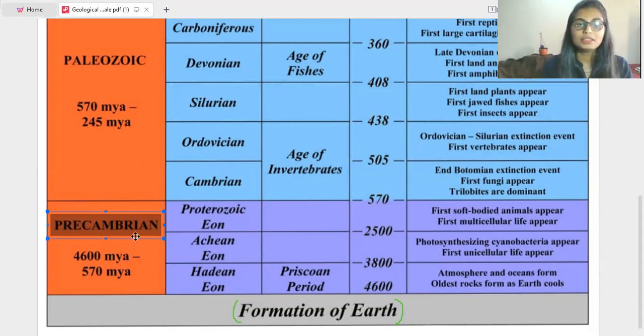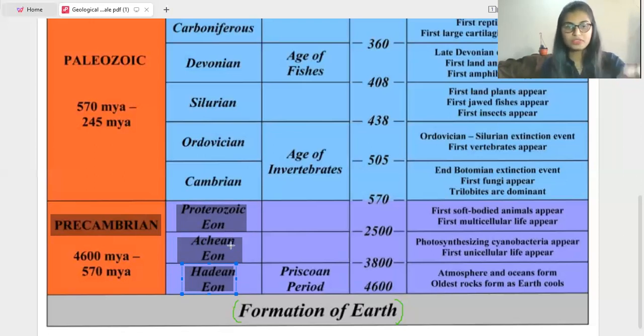In this Precambrian era, three different periods are there: the Hadean aeon, the Archean aeon, and the Proterozoic aeon.